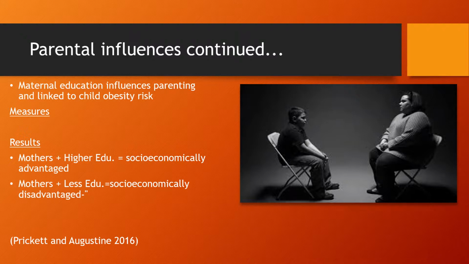So this means less time involved with children when it comes to dinner time or physical activity or television watching. So their mothers are not always there to restrict it, and in turn this can lead their children to obesity risk.